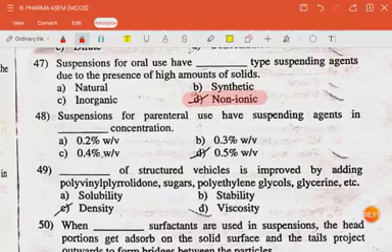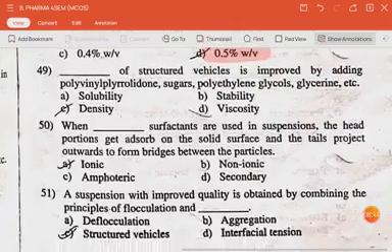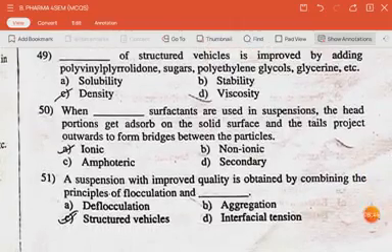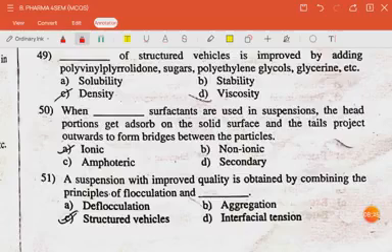The next question is suspension for parenteral use have suspending agents in 0.5% weight by volume concentration. The next question is dash of structured vehicle is improved by adding polyvinyl pyrrolidone, sugars, polyethylene glycol, glycerine, etc. Answer is density.